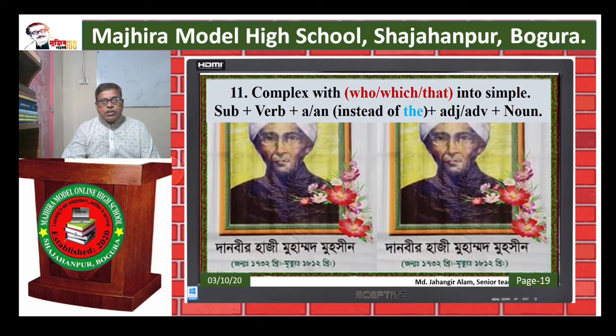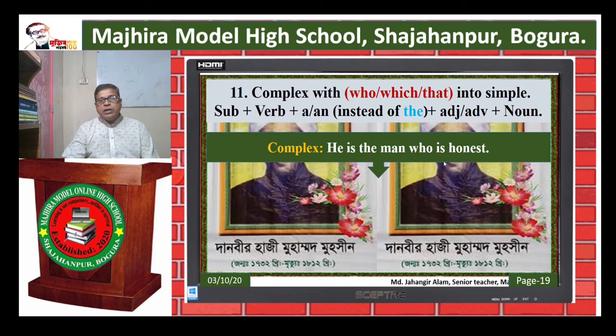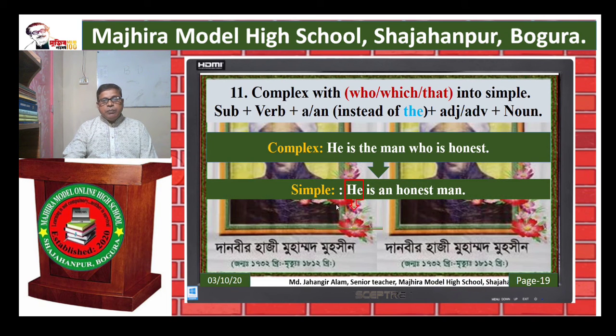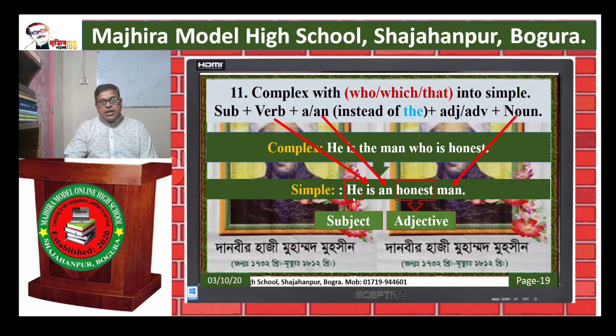Rule 11. Complex with who or who is or that into simple: verb plus subject plus verb plus a or an instead of the plus adjective or adverb plus noun. Example. He is the man who is honest. Simple. He is an honest man. Here subject is he, verb is. We use here an instead of the. Then adjective here honest, and at last noun.